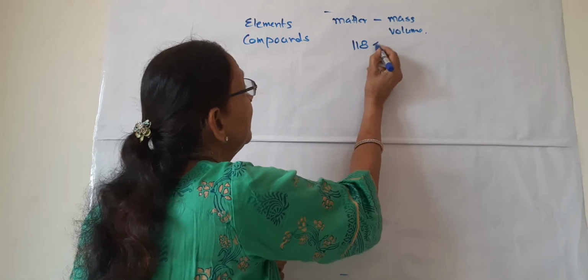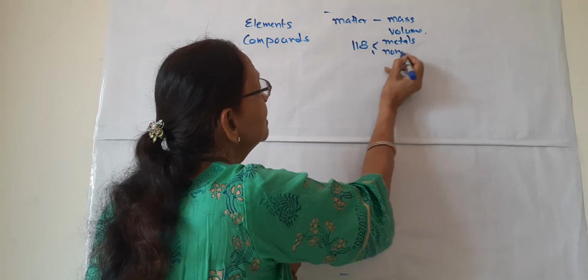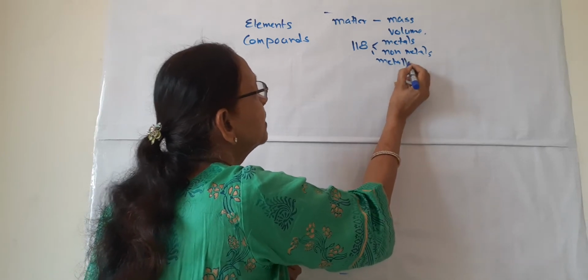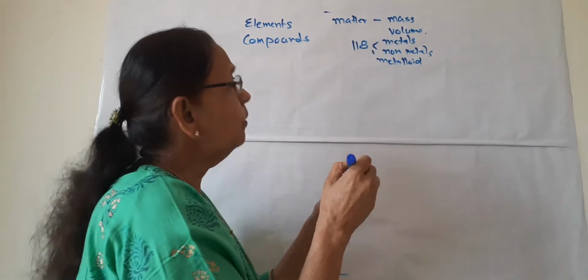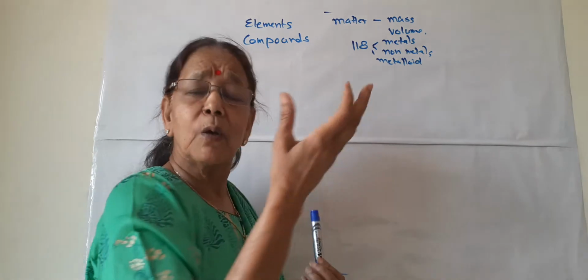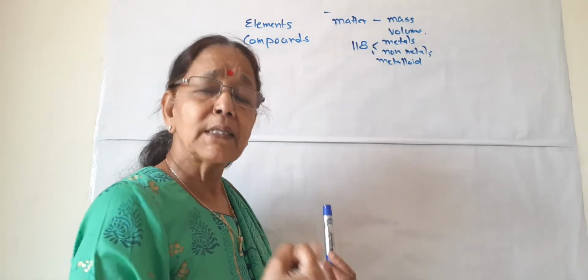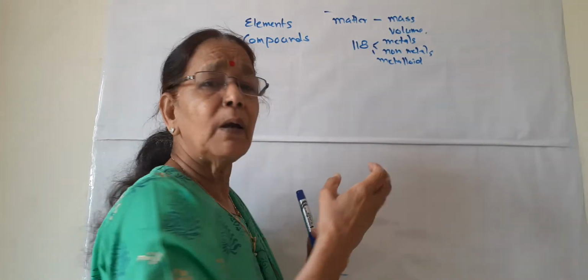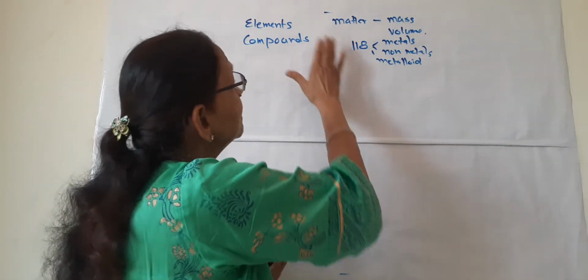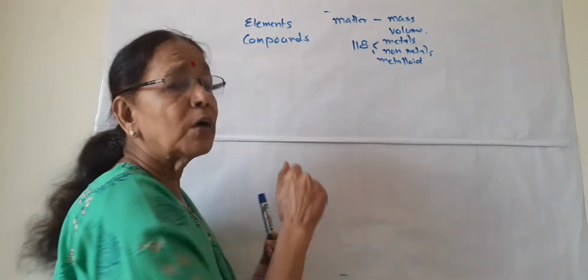Out of these 118 elements, some are metals, some are non-metals, and others are metalloids. You studied it in previous chapters. So metals are like aluminium, iron, gold, silver. Non-metals, all the gases, they are non-metals like hydrogen, oxygen, nitrogen, sulfur. And metalloids, germanium, silicon. So these are elements. And now, first we talk about compounds.